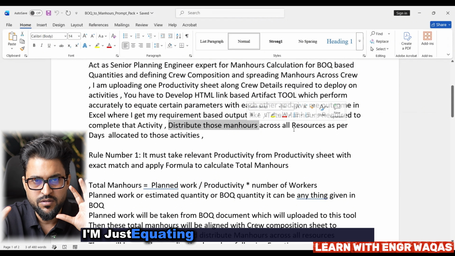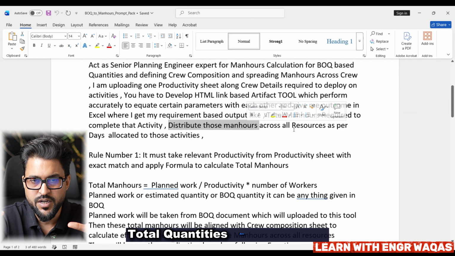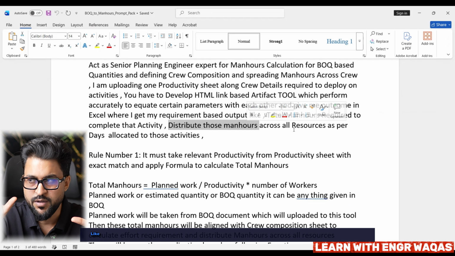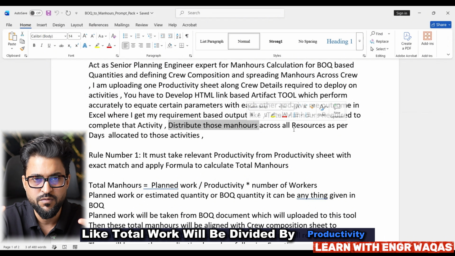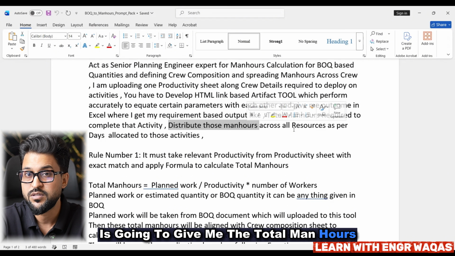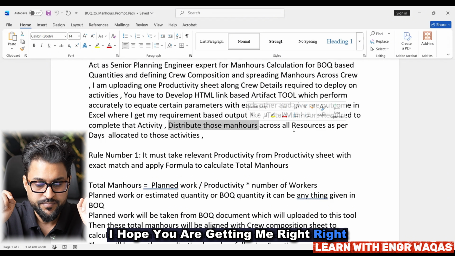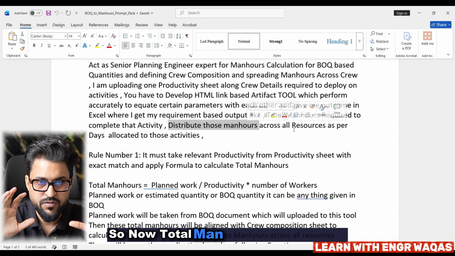I'm just equating different kinds of parameters. Total quantities are given in the BOQ and the productivity sheet is there. Now this is going to equate like total work divided by productivity, which is going to give me the total man hours. I hope you are getting me right. So now total man hours are all there.